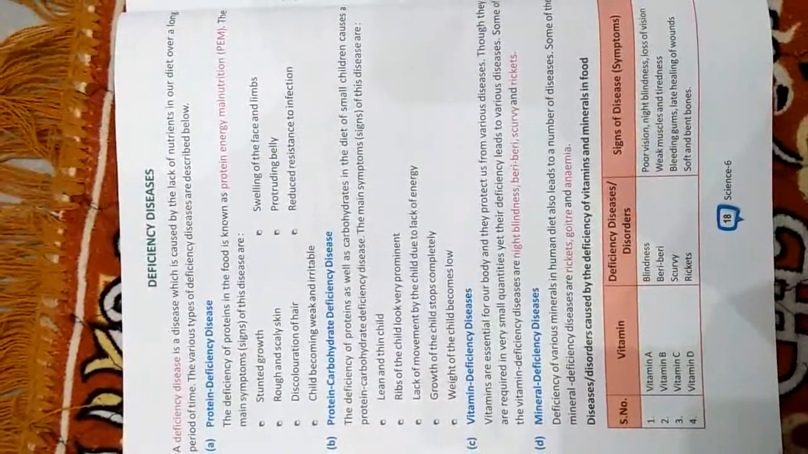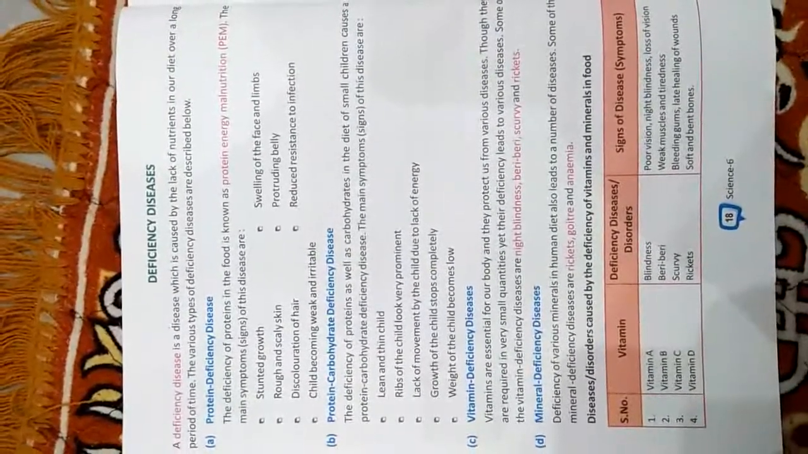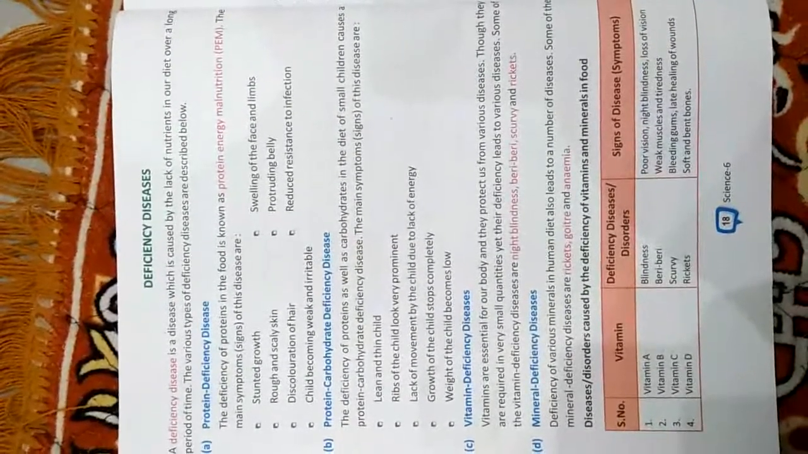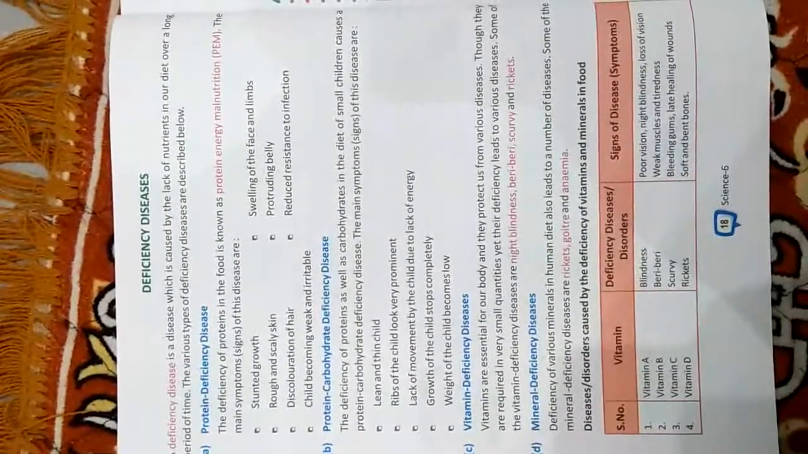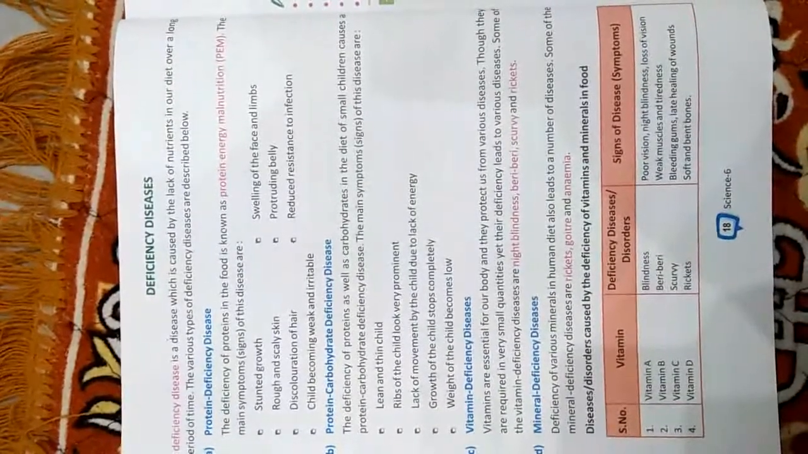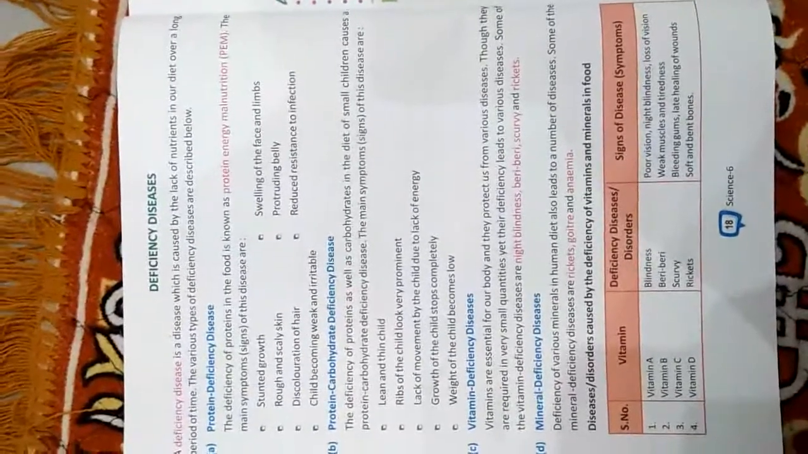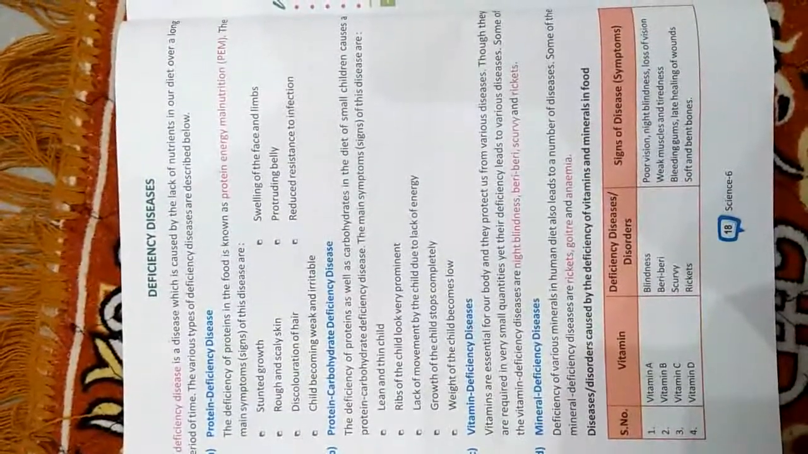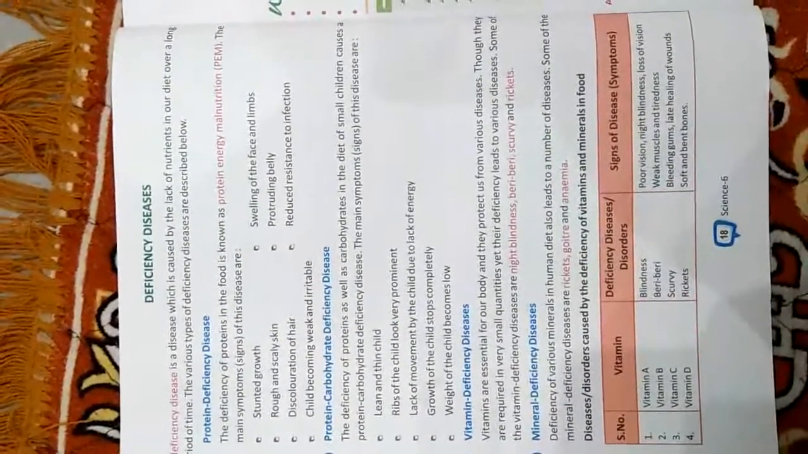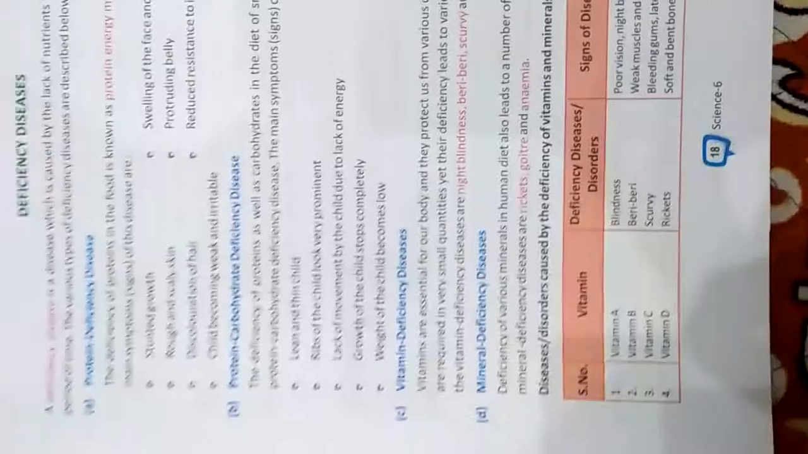The next is protein carbohydrate deficiency disease. This disease is caused by the reduction of protein as well as carbohydrate in the balanced diet. The main symptoms of the disease are as follows: lean and thin skin, ribs of the child looking very prominent, lack of movement by the child due to lack of energy, growth of the child stopping completely, and the weight of the child becoming low.